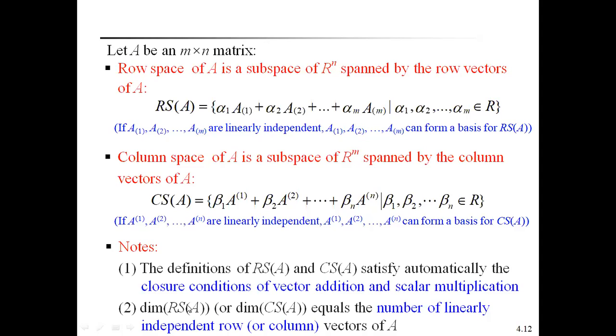Dimension of a row space of a vector space can be defined as the number of linearly independent row vectors of A. In the same way, dimension of the column space of a vector space can be defined as the number of linearly independent column vectors of A.